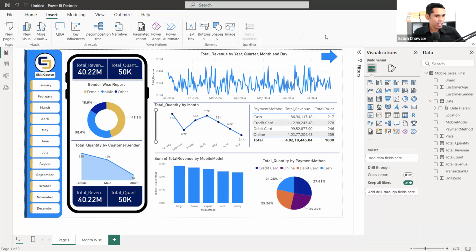So far, got it. Now I want to tell you how to publish this dashboard. Got it, guys? Now I'm going to publish this report on Power BI service and I would like to show you how to do it. So we have created our own dashboard and learned how to create it, but it's time to publish this dashboard.